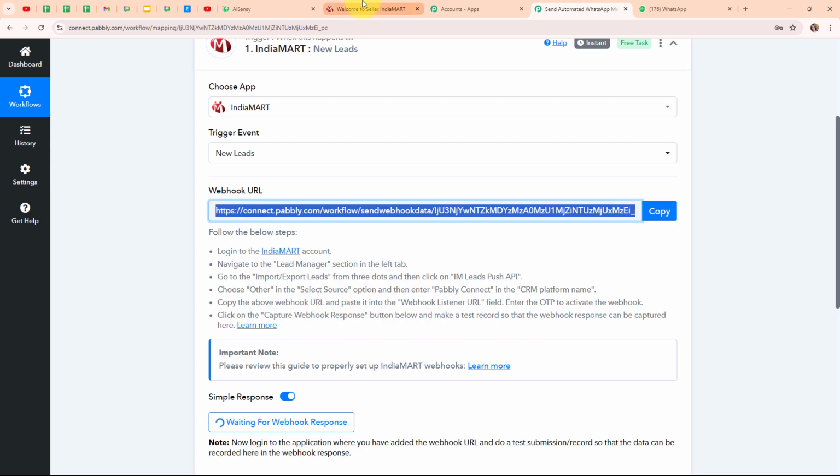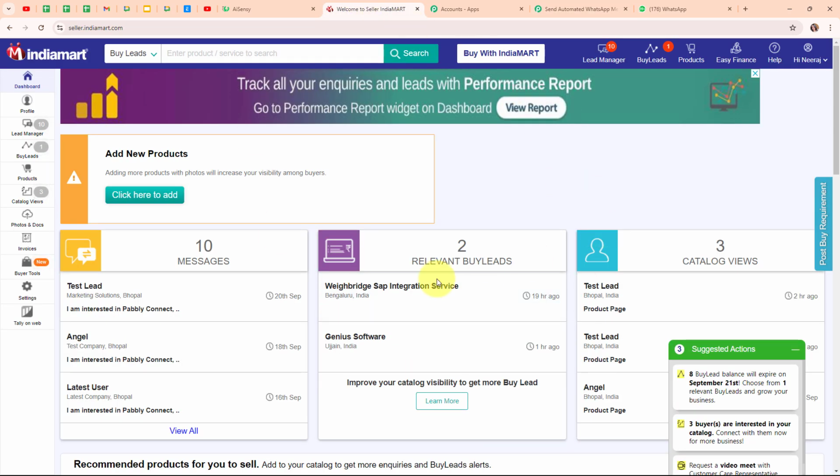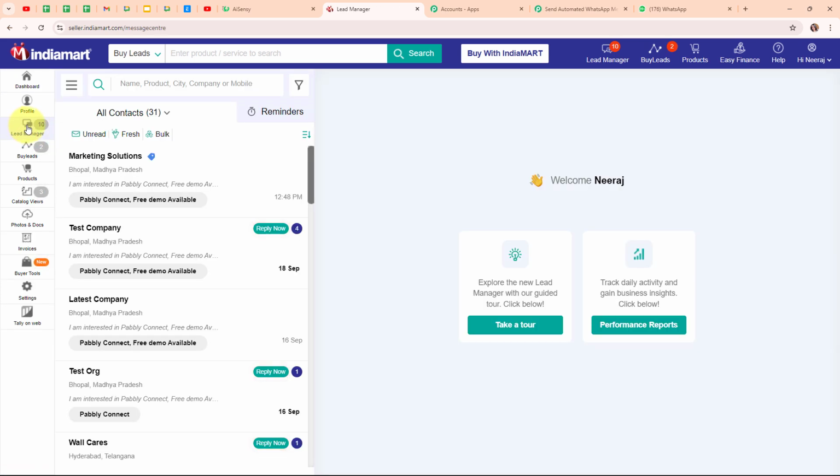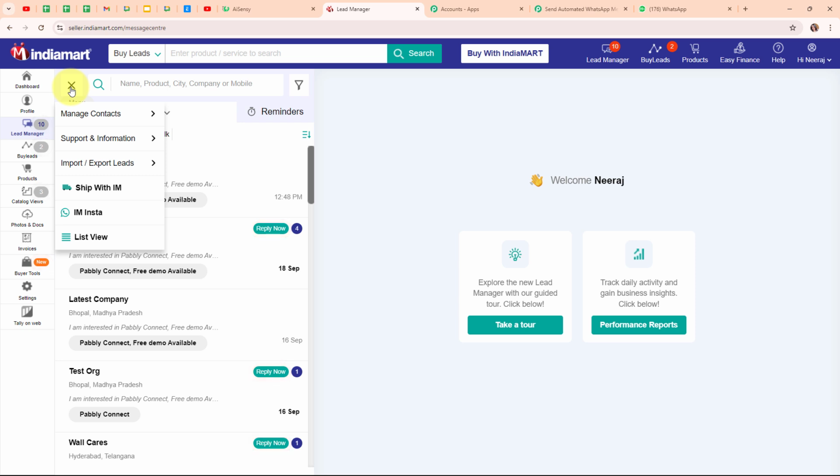And here I've already logged in to my IndiaMART account, and you can see the dashboard. From here I'm going to click on the lead manager option given in the left sidebar. And from here I'm going to select the new option, and then select import export leads.